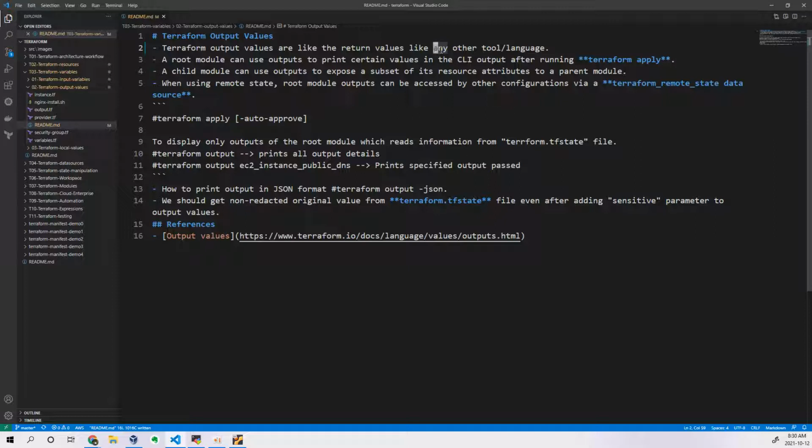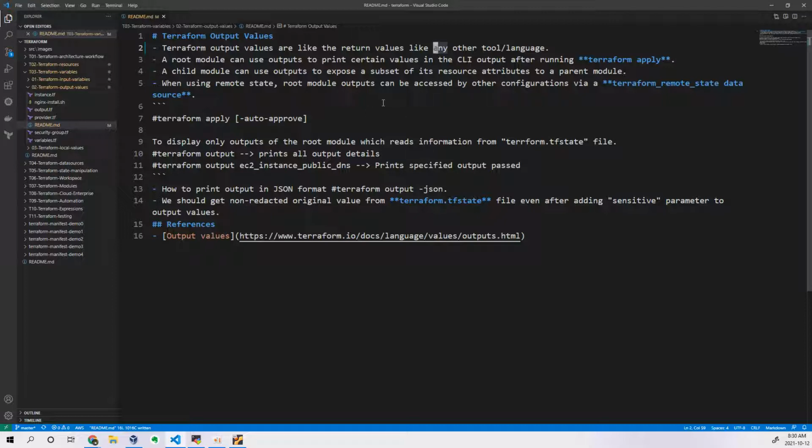Next, a root module can use output values to print certain values on the CLI, which you already know. Now the child module can also use output to expose a subset of its resources' attributes. Which means, let's say there is another child module. A module is a bunch of Terraform configuration files written as a template. When you are writing another module and you have declared your output values, this value can be used as an input to the next module. That is what they are saying.